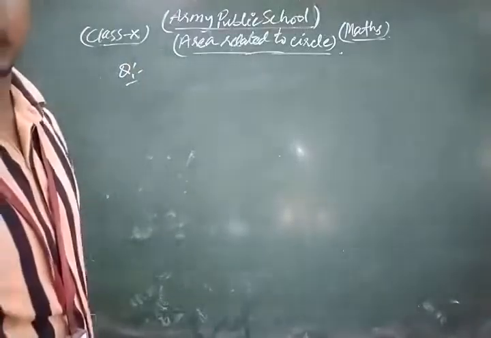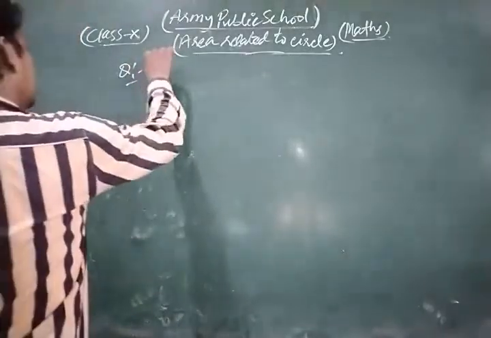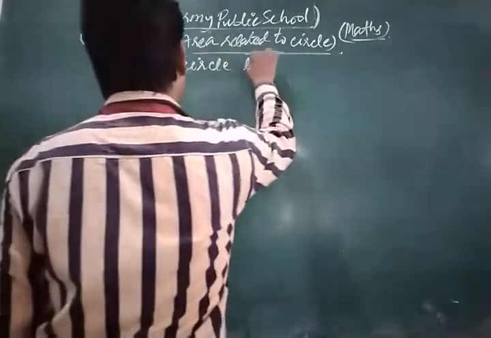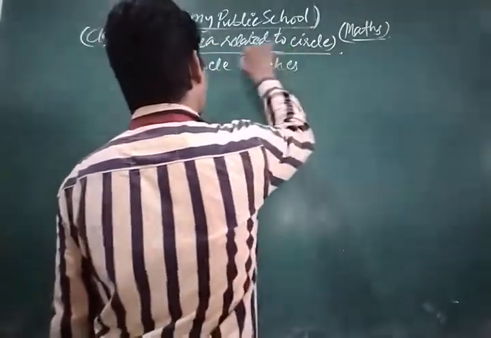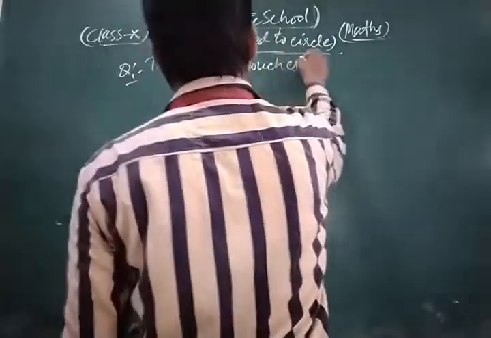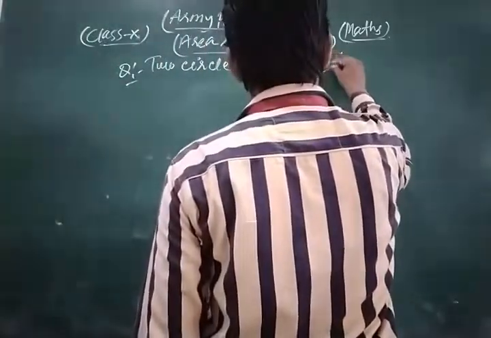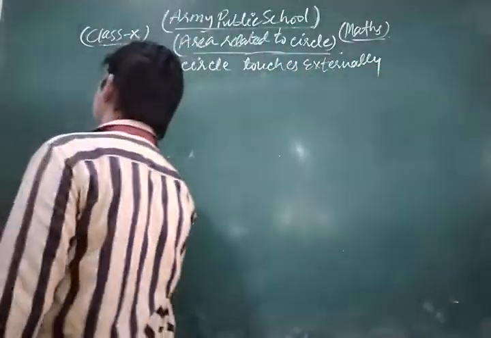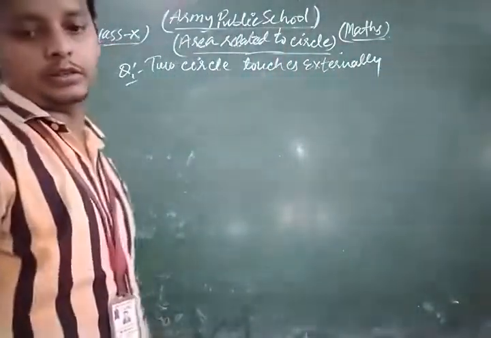The question is: two circles touch externally.